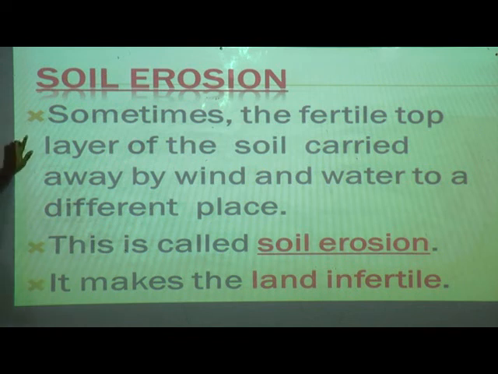What happens due to the carrying away? The soil becomes dry. It will become cracked. This is called soil erosion. It makes the land infertile. Due to soil erosion, what does the land become? The land becomes infertile. Yes, students, understood?